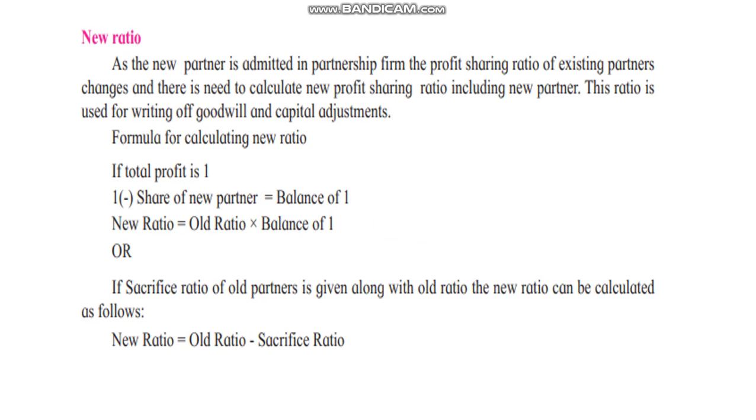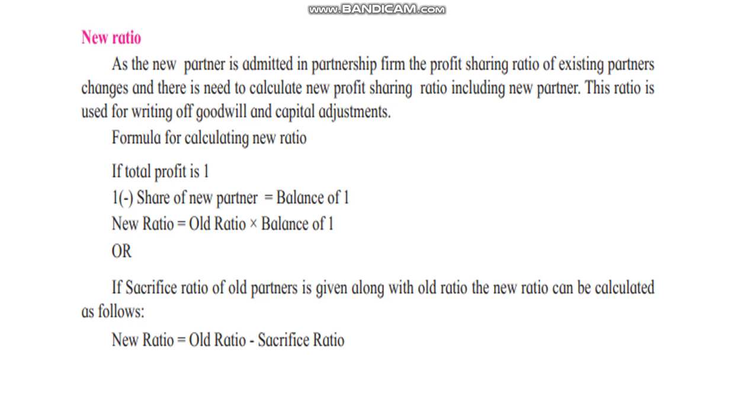A new partner comes in, and he brings in the cash. Okay, and how do we calculate the new ratio now? He has brought cash for a certain profit sharing ratio. So as the new partner is admitted in the partnership firm, the profit sharing ratio of existing partners changes, and there is a need to calculate the new profit sharing ratio including the new partner. This ratio is used for writing off goodwill and capital adjustment.